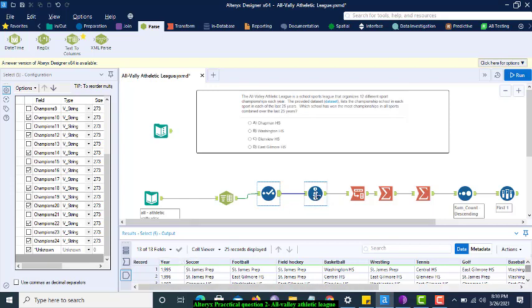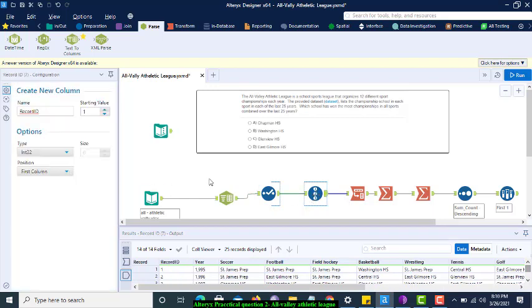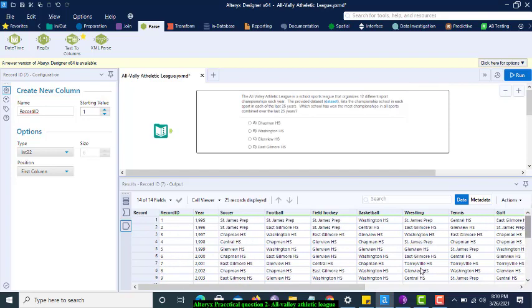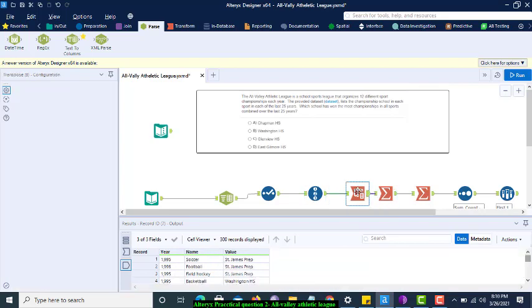Now I'm taking the Record ID tool to create a record ID for this data set. So all the record IDs are taken, a total of 25, and the winners. After that I will make a list: all the sports go into one column, and all the values of the championships into another column, year-wise.